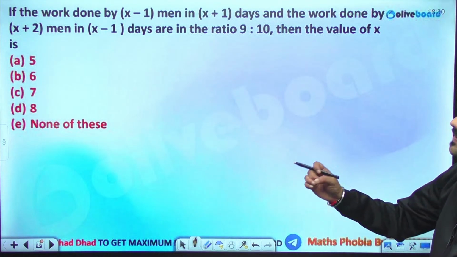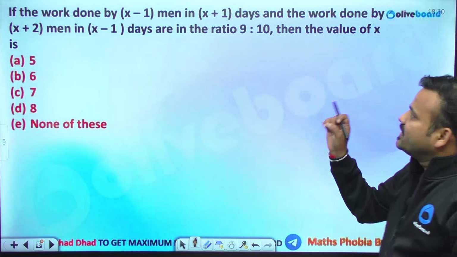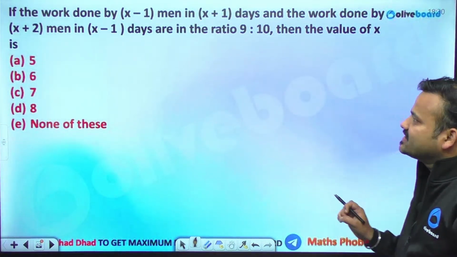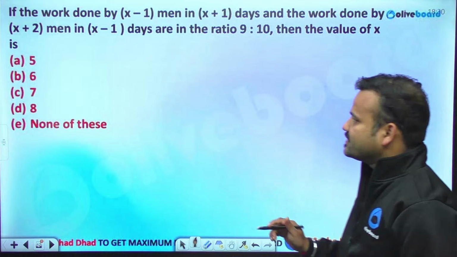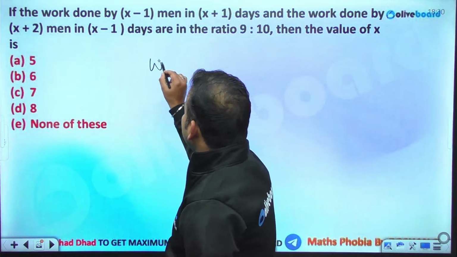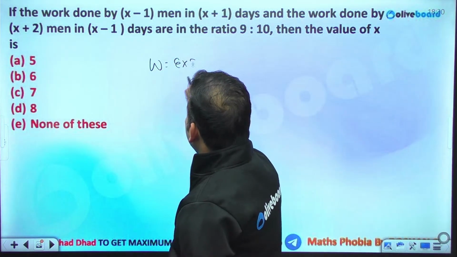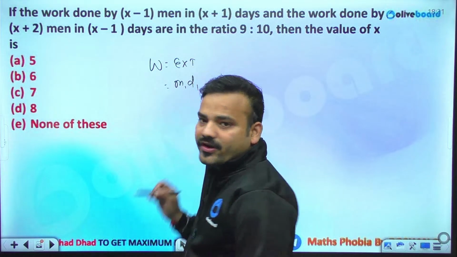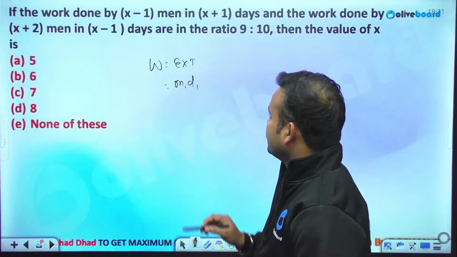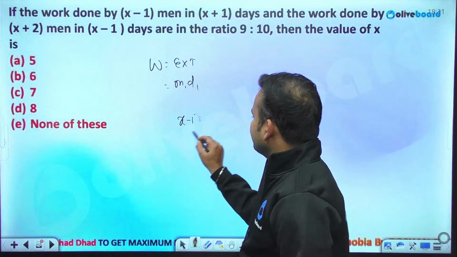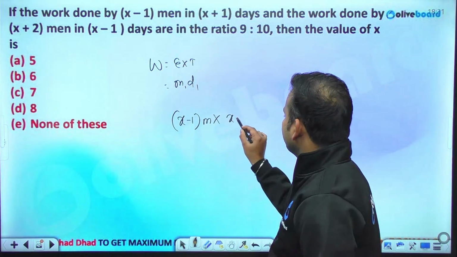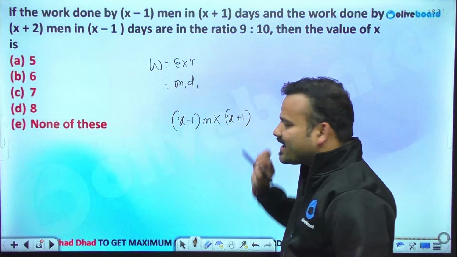Work done by x minus 1 men in x plus 1 days, and the work done by this number of men in this number of days is in the ratio of 9 and 10. What is the value of x? So we have work is equals efficiency into time, or we can just say m1 into d1 equals m2 into d2, the chain rule. So initially the number of men is x minus 1. So x minus 1 men are working for how many days? X plus 1 days.